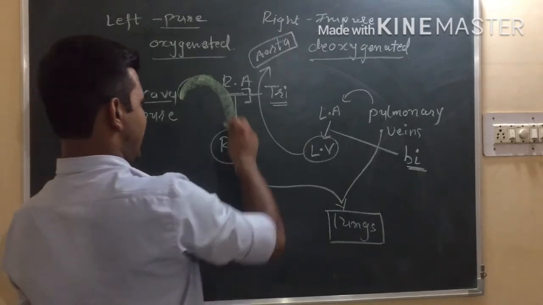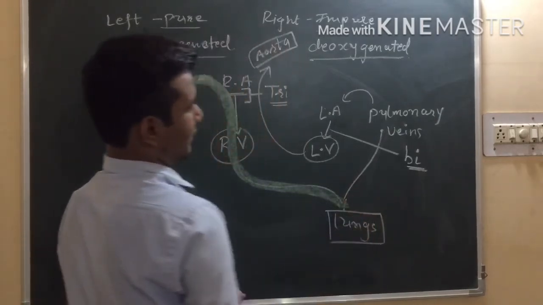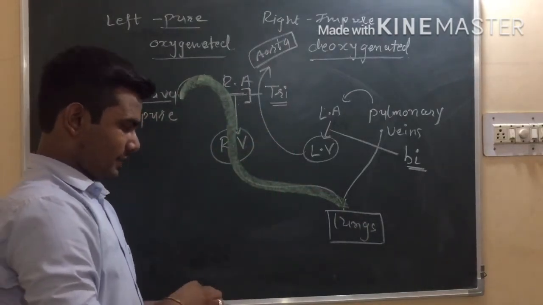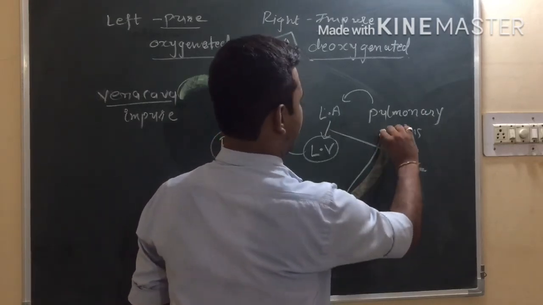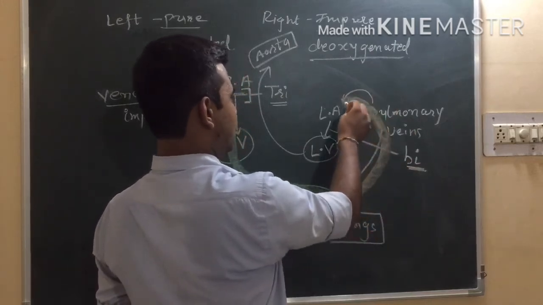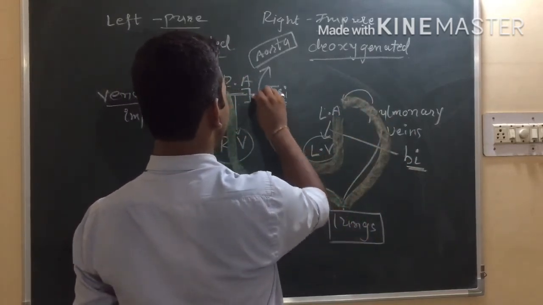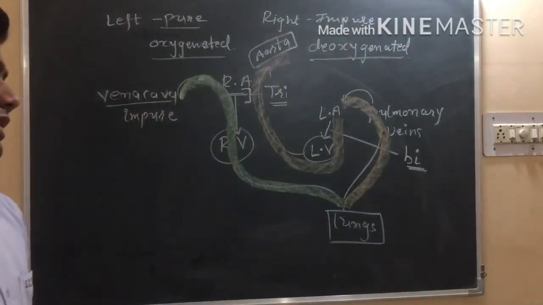Okay, here from the right ventricle, this impure blood goes into the lungs. In the lungs, I am just showing you the path, this blood will get purified and it goes through the pulmonary vein to the left atrium. From the left atrium, it will be sent to the left ventricle, and from the left ventricle through the aorta it is sent to different body parts, right?